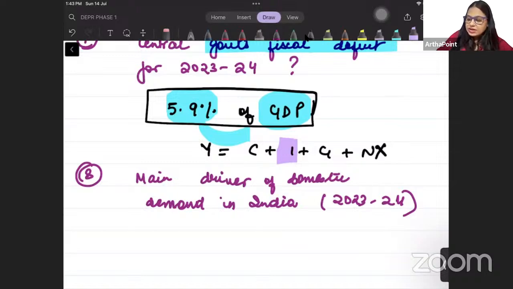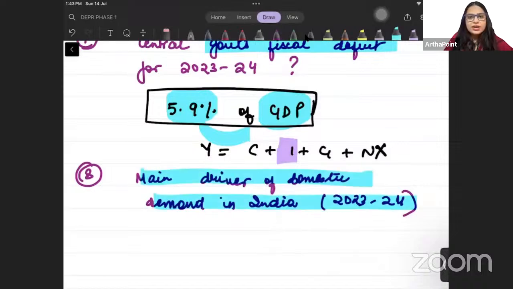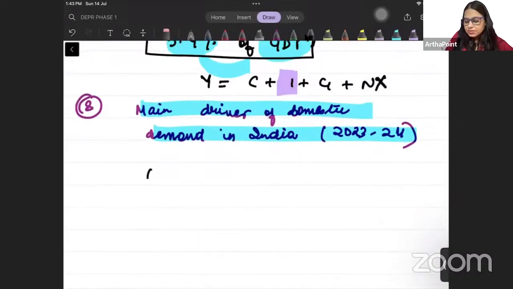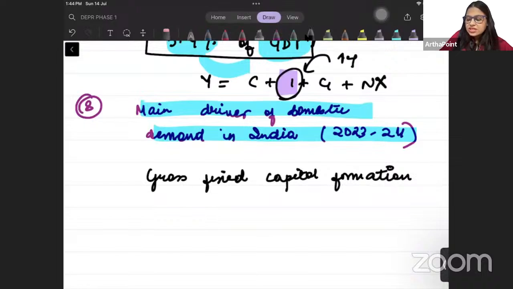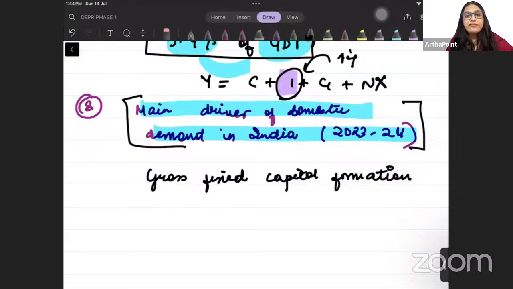So the main driver of domestic demand in India, that is basically beta gross fixed capital formation. That means this I component, इसकी वजह से GDP में maximum increase आया है. It is the main driver of domestic demand in India. So this is I, investment.